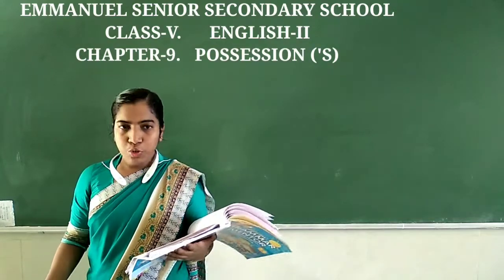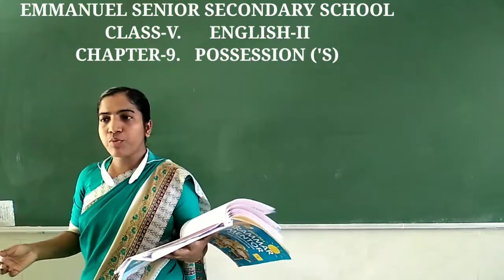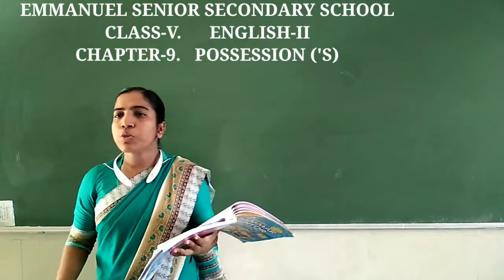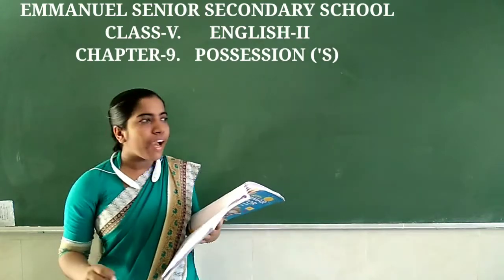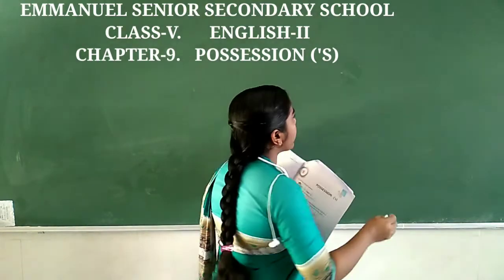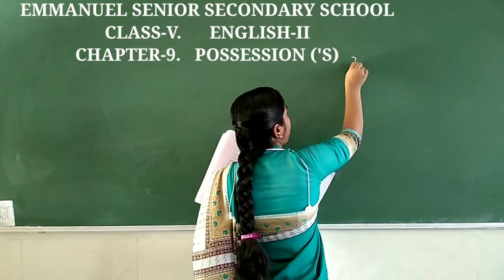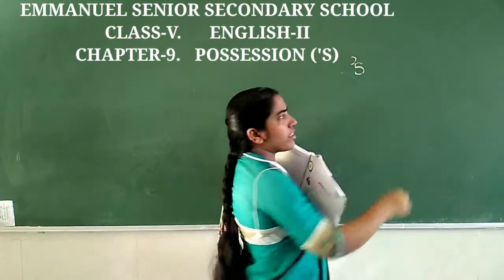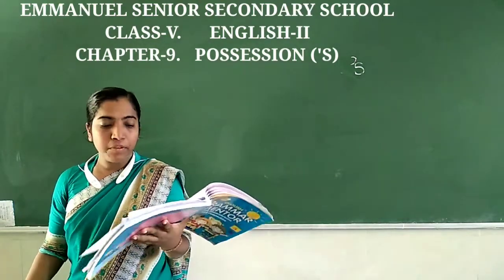So when you want to show the possession, that something belongs to someone, what do you have to do? Okay children, how will you do? First you will put an apostrophe, then along with the apostrophe you have to write S. Okay, so this is the way you have to show it. Some examples are given there.